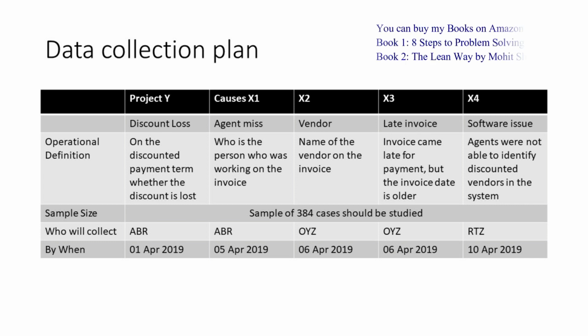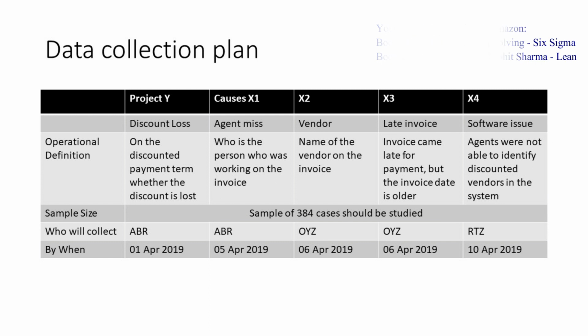Next, the team created data collection plan for some of the Xs on which they could collect data. So the project Y was discount loss. The causes or the Xs were agent miss, vendor, late invoice and software issues. So they have written down the operational definition, the sample size, who will collect the data and by when the data should be collected. So this is how the comprehensive data collection was planned and then the data was collected.